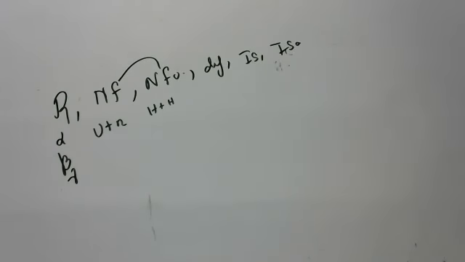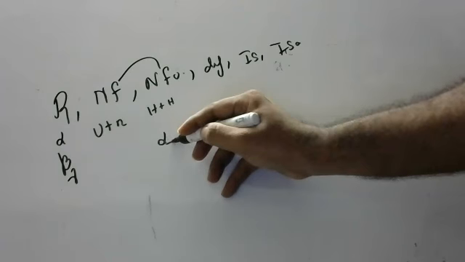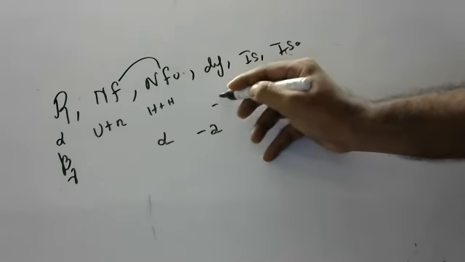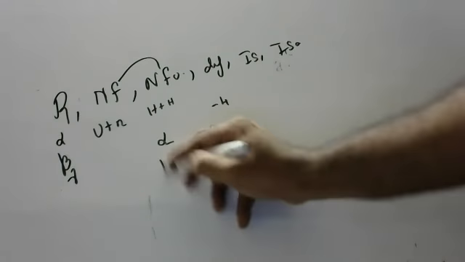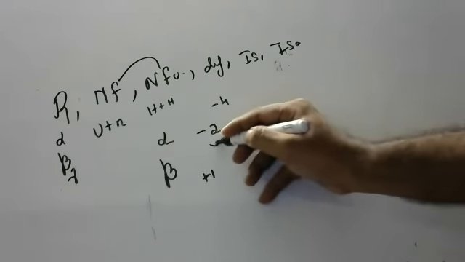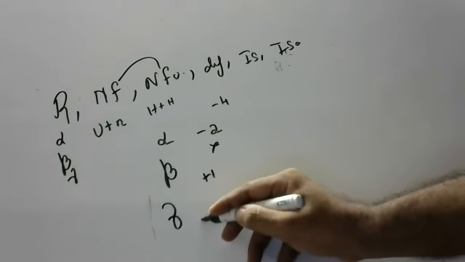And apart from this, the most important thing: whenever any element emits an alpha particle, atomic number decreases by 2 units and mass number decreases by 4 units. Don't forget. Whenever any element emits a beta particle, atomic number increases by 1 unit, mass number does not change. When any element emits gamma radiation, there is no change in mass number or atomic number.